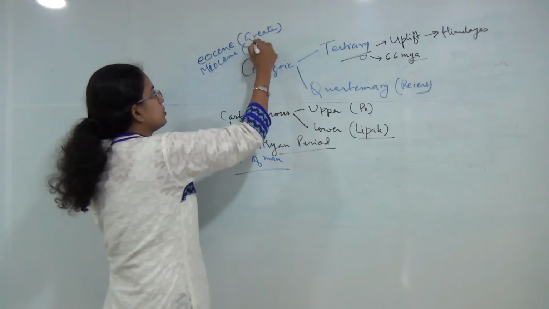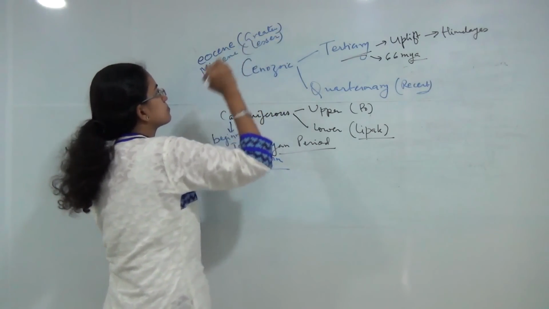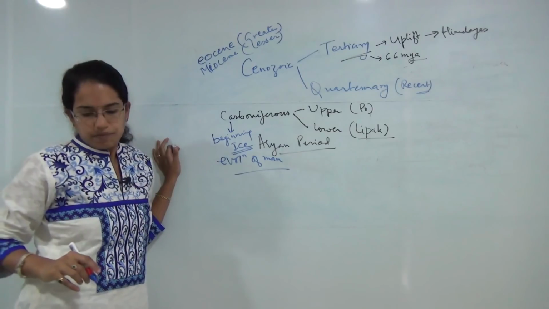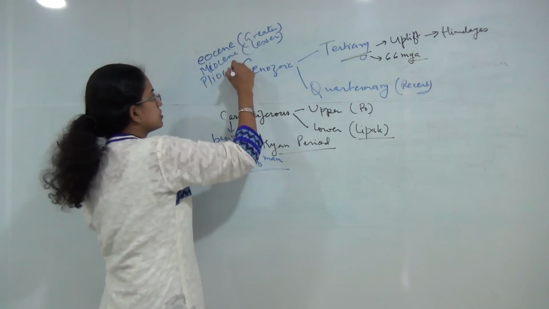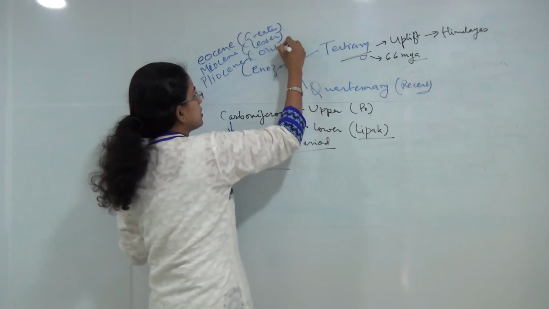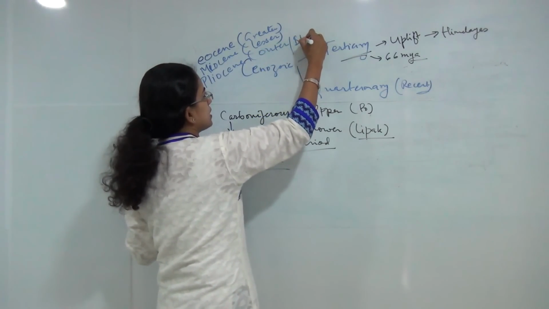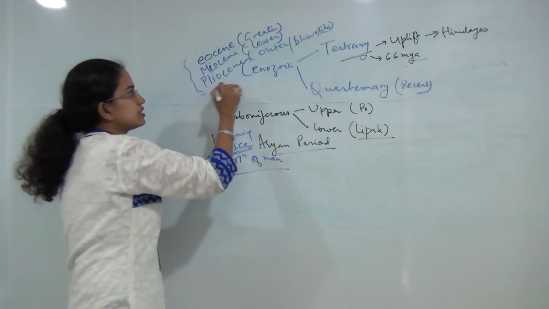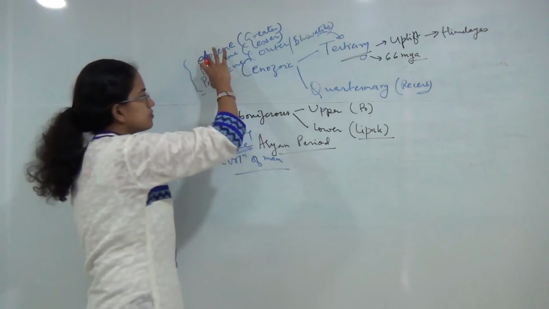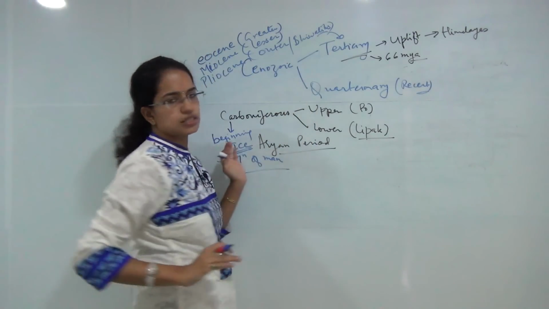And finally you have the Paleocene, that was the outer Himalayas or the Shivaliks. These are some of the periods which were part of the tertiary phase.